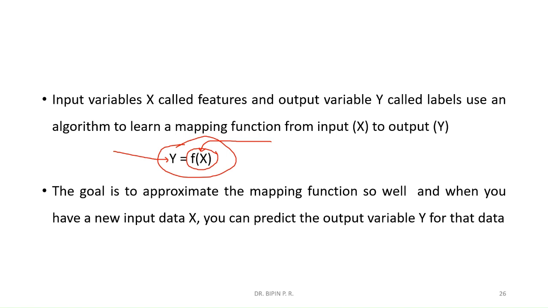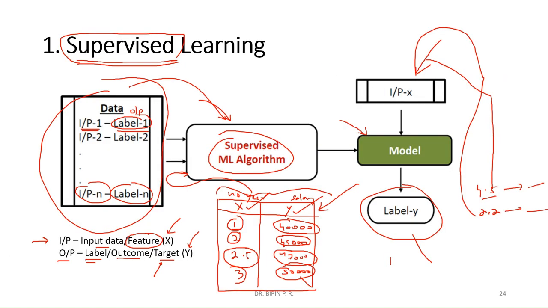So this is how we will mathematically represent all the supervised machine learning algorithms. Okay, so that means here, as I told you, initially, we will give some input and corresponding output. The algorithm learns from the data. Learning from the data means it will produce some logical or mathematical model.